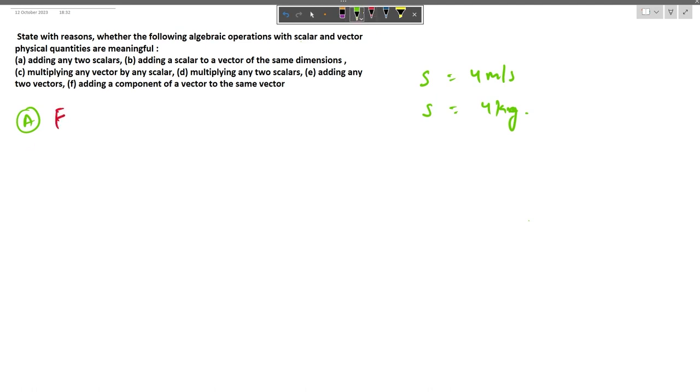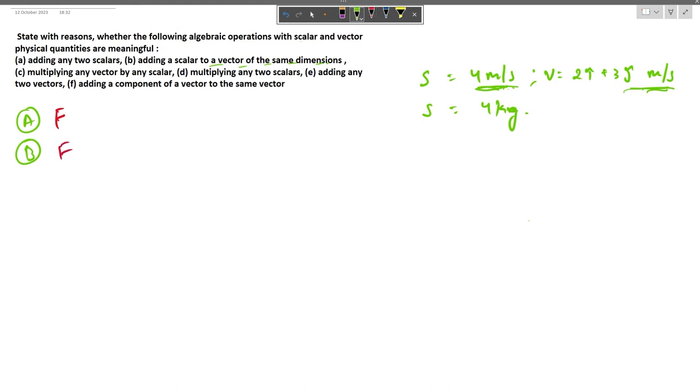Second option, we have adding a scalar to a vector of the same dimension. Let us assume that we have a vector of 2 i cap plus 3 j cap meter per second. Since they both have the same dimension, they represent different physical quantities. One is speed and one is velocity. The speed doesn't have any directional sense, so we can't add it to a velocity which has a direction. So this is always going to be false.